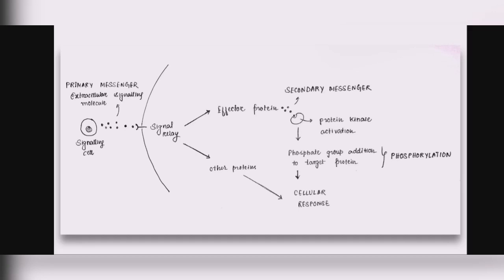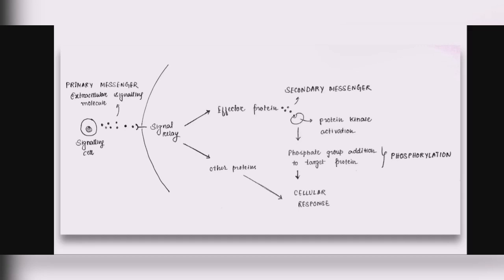So once the signal reaches the cytoplasm, it can have two different pathways for expressing itself. It can either bind with some proteins and activate the effector protein. So this effector protein would then release the secondary messenger. So there comes your second messenger molecules, which are very, very important in this entire cell signaling process.